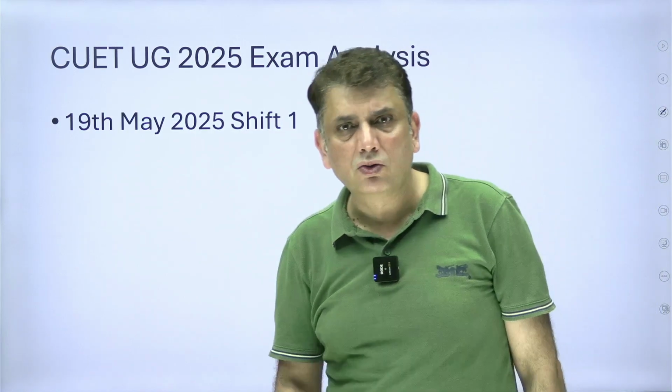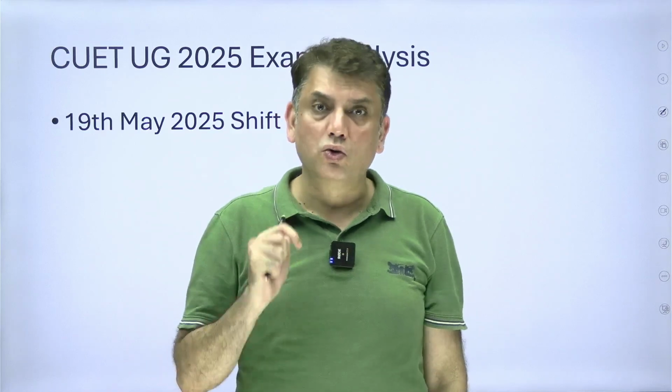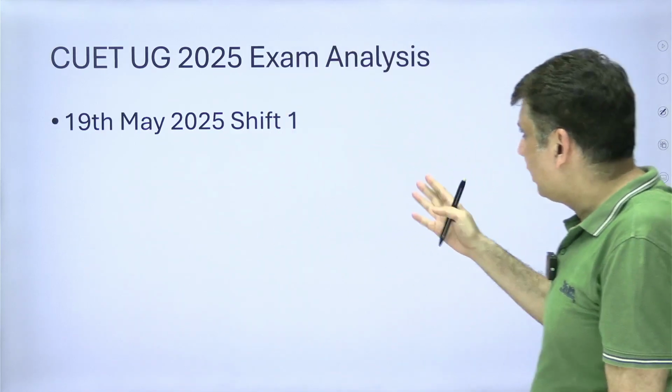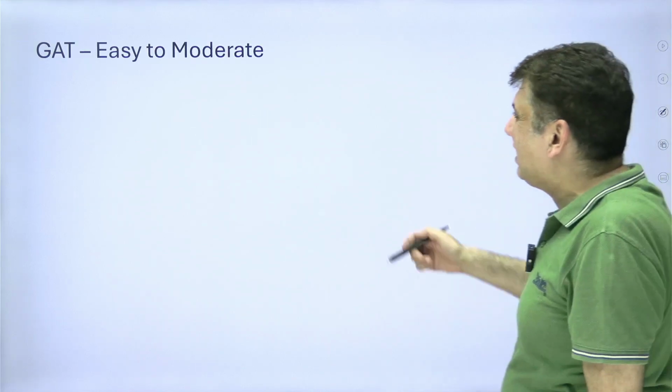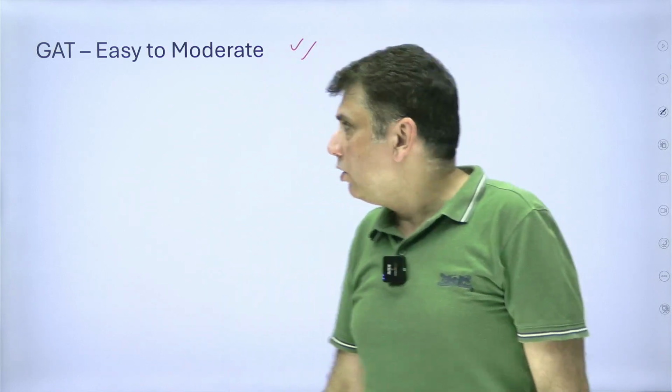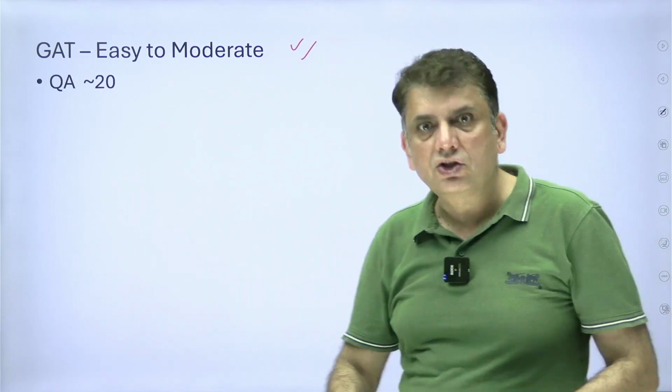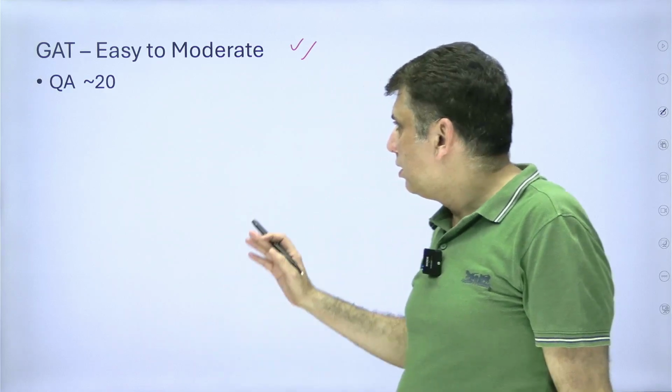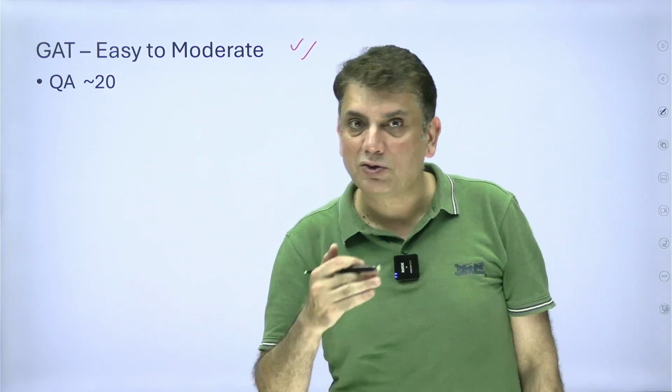We'll be discussing three subjects: general aptitude test, English language test and core math. So let's start with the general aptitude test. The paper is easy to moderate as reported by the students. If we talk of the various sections of the general aptitude test, QA, close to 20 questions, has been reported.